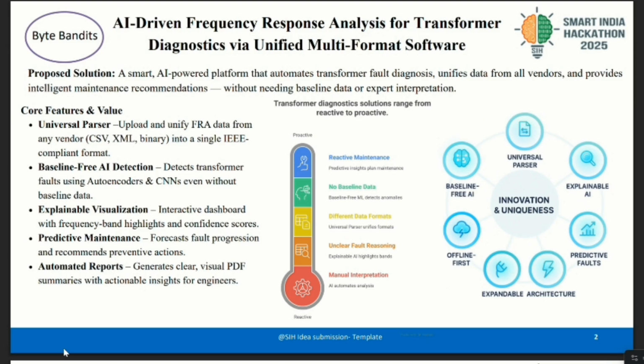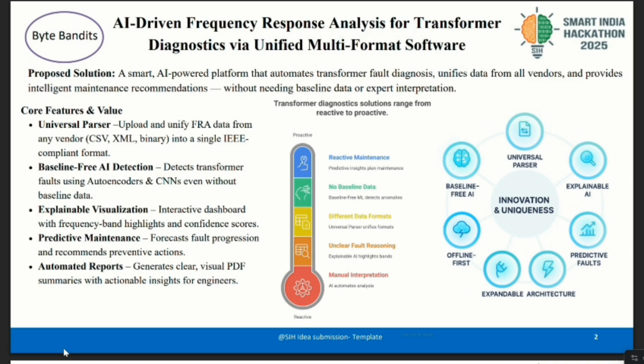I'm Varuna and I'm going to tell about the problem statement. In the world of electrical grids, a transformer failure isn't just a repair, it's a crisis that costs millions. Currently, diagnosing these faults using frequency response analysis is complex, demanding specialist knowledge and often blocked by the impossible requirement of having perfect baseline data. But what if an intelligent system could skip the waiting, cut the complexity, and instantly tell you what was wrong, even if you just plugged it in?